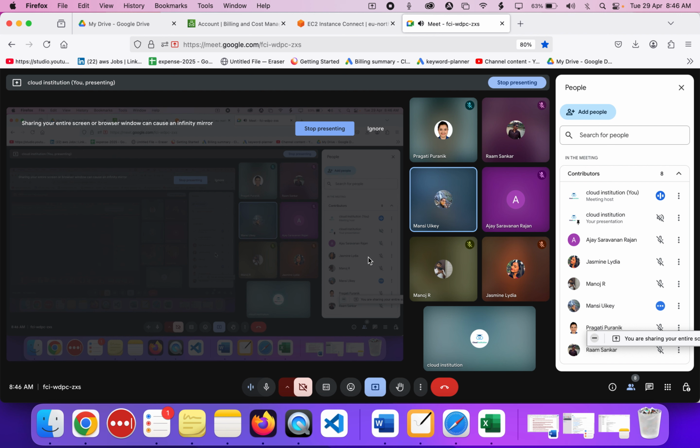So in AWS, what is the individual data center? Pragati told that the region is the collection of data centers, right? Okay, so what is a single data center called? Sorry. Okay, you're not sure.